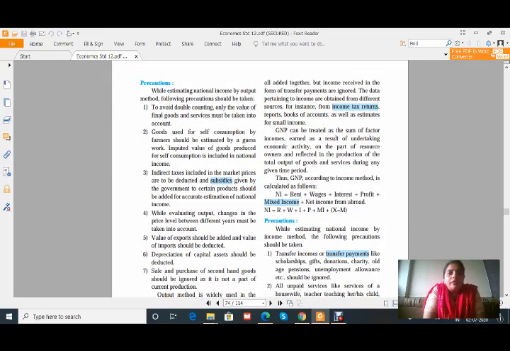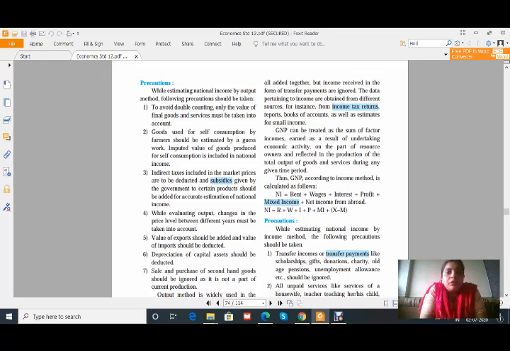Okay, the very first precaution is to avoid double counting. Only the value of final goods and services must be taken into account. Already I explained this to you, that while calculating, double counting should be avoided. The example of bread and the example of shirt we have seen. So I think all of you are getting clear about this.